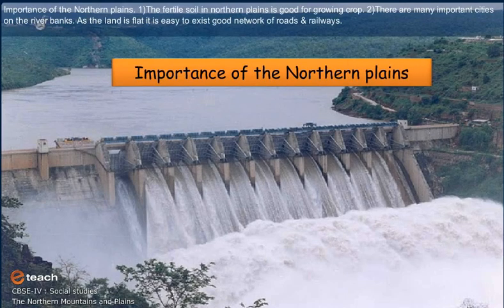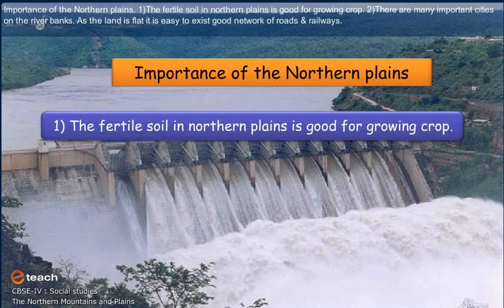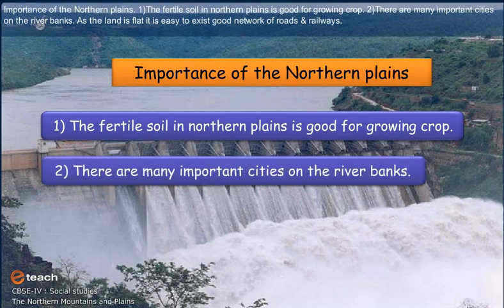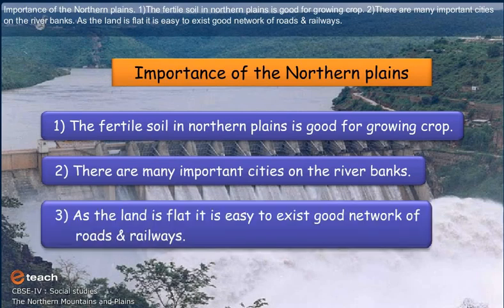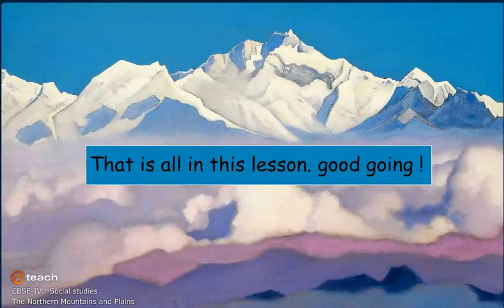Importance of the Northern Plains. 1. The fertile soil in the northern plains is good for growing crops. 2. There are many important cities on the river banks. 3. As the land is flat, it is easy to build a good network of roads and railways. Summary.